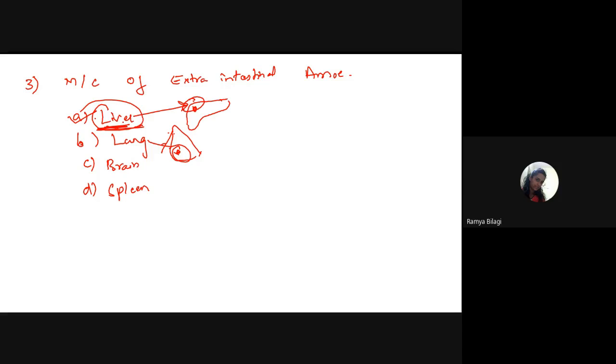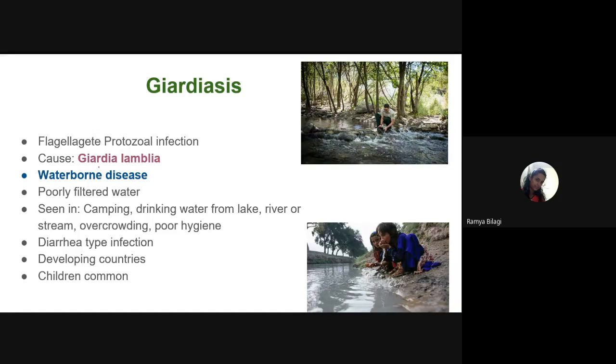So I think I have covered almost all the questions related to Entamoeba histolytica. So we will now switch on to another protozoal infection, that is giardiasis, which is caused by which one, students? It is caused by Giardia lamblia. So what is this particular type of protozoal infection?